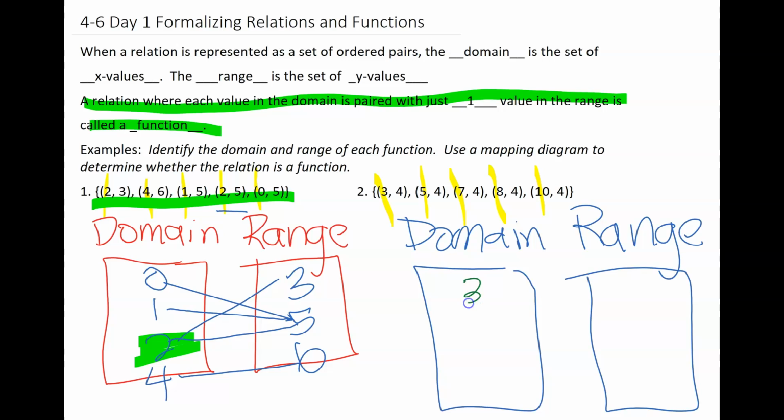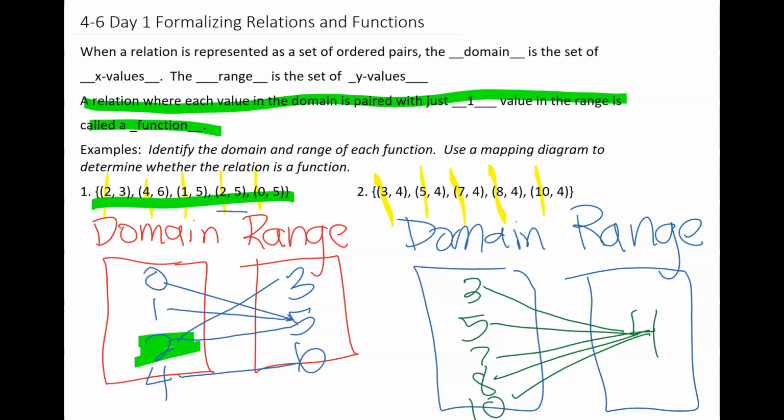So I'm going to write them 3, 5, 7, 8, 10. But interestingly enough, when I look, there's only one value in the range. It is a 4. So the 3 connects to the 4, the 5 connects to the 4. So every one of them is connected to that 4.